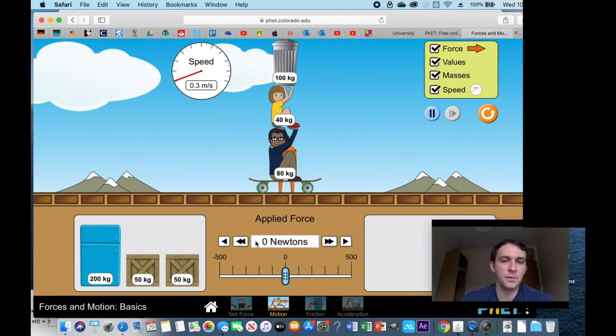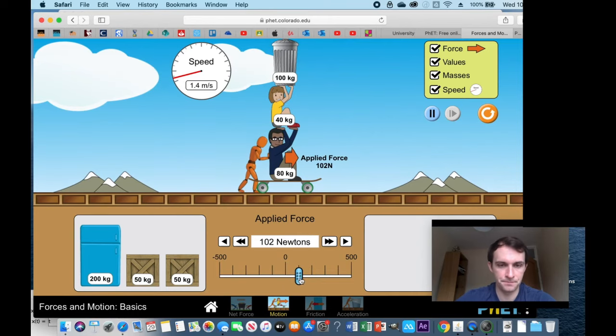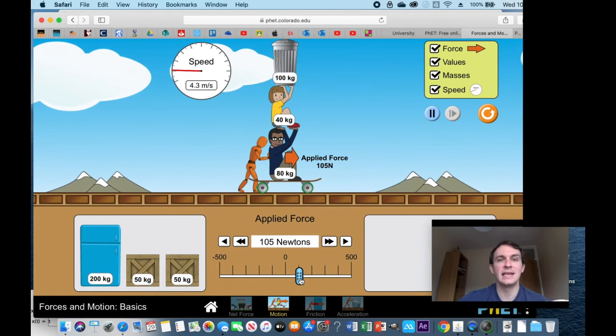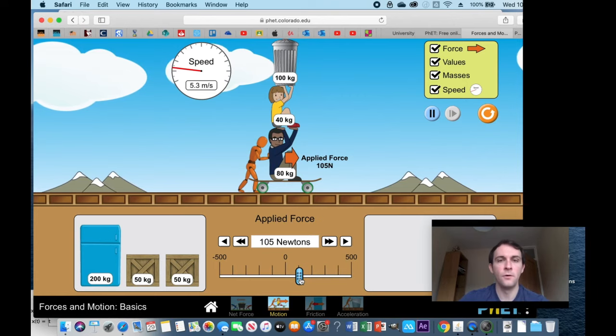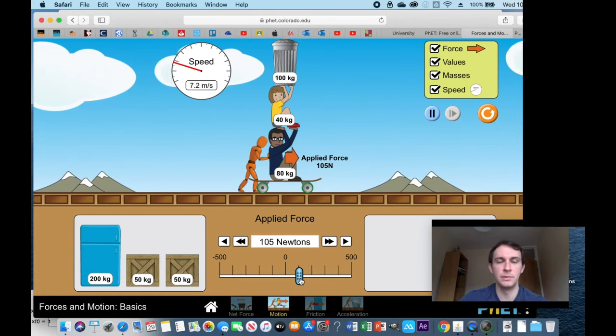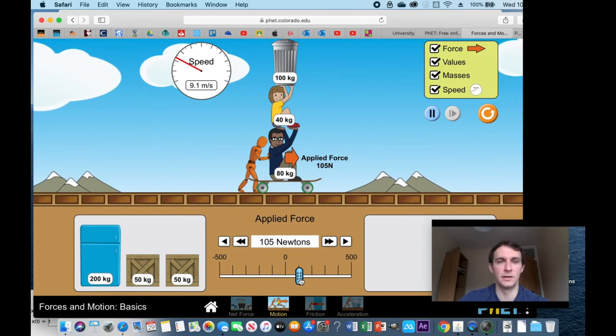I'm going to apply that same force, which was about 100 newtons, slightly over if I remember, and try to keep it constant. It's taking a longer time for that mass to accelerate up to the top speed of 40 meters per second. It's a lot slower than it was before.